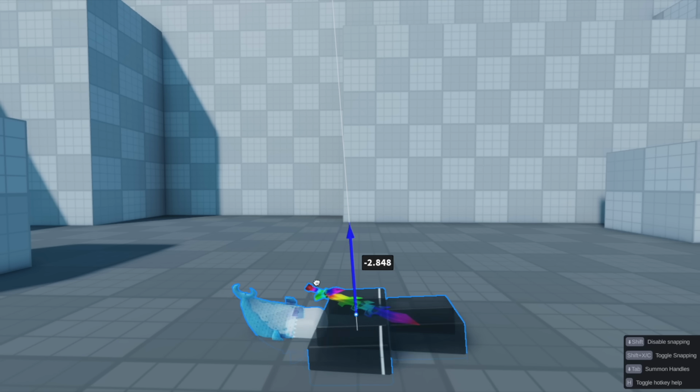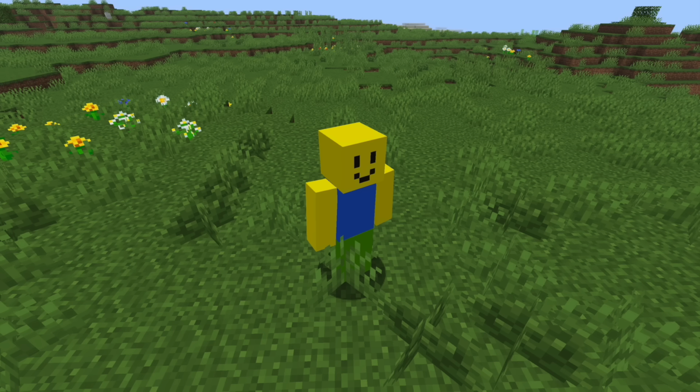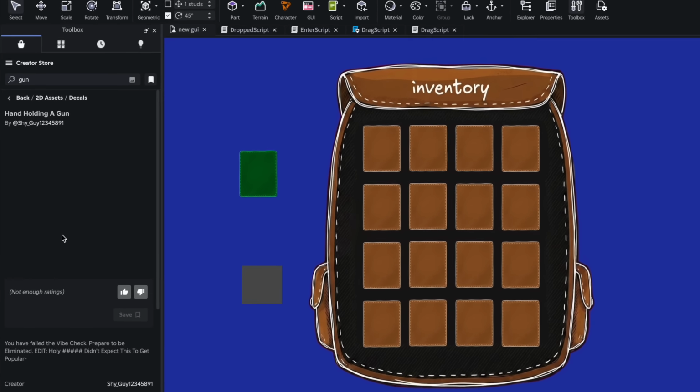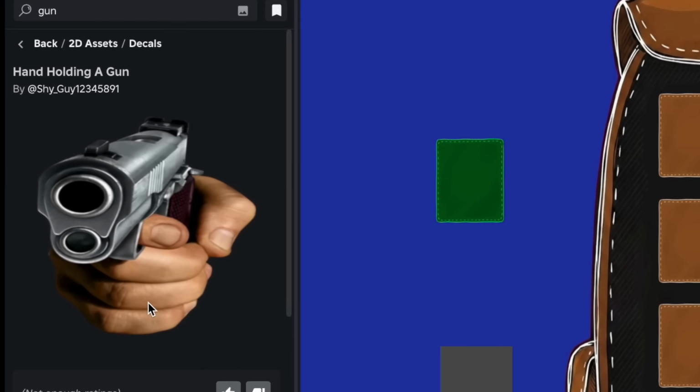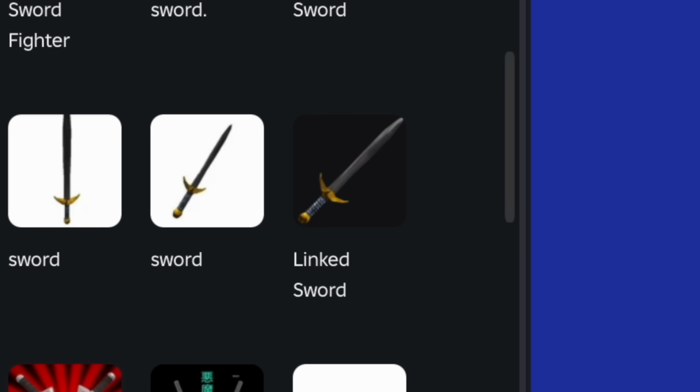Maybe if I make a part 2 sometime, but I don't know. That's something for later on. For now, it's Minecraft inventory. I just started looking on the toolbox for random images of a weapon I could add or whatever. I just found the classic Roblox sword, and I think that's gonna be what I use since I am too lazy to draw something right now.